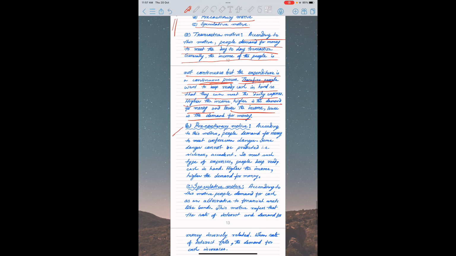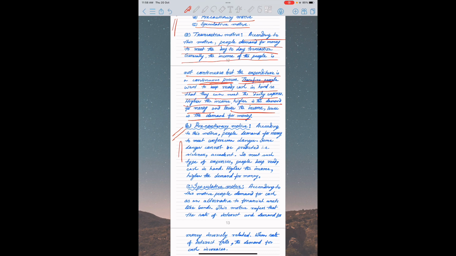Now come to the point, precautionary motive. We cannot predict what will be happening to us in the future. Future is completely uncertain. I may be sick, there may be an accident, there may be natural calamities. Therefore, in such a situation, we need to keep ready cash in hand. In this case also, the higher the income, higher will be the demand for money, lower the income, lower will be the demand for money.